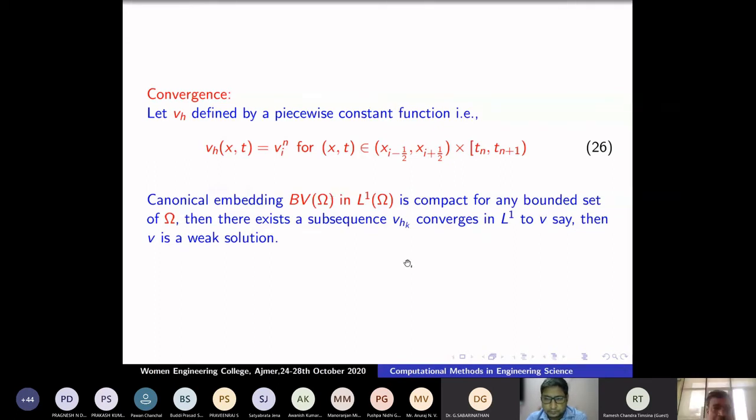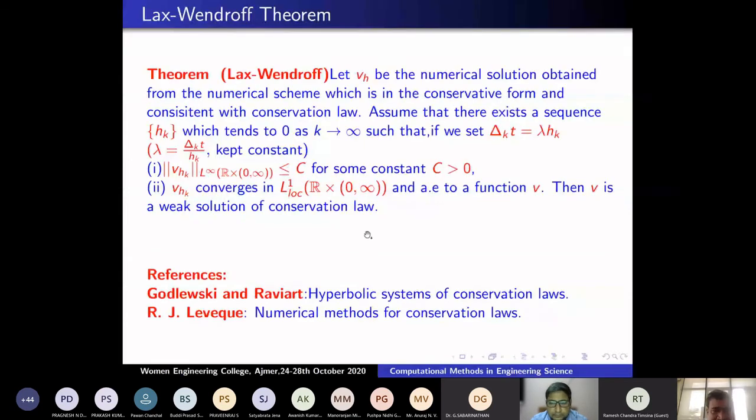Now one can show, with the entropy condition, this is called the Lax-Wendroff theorem, proved in 1960: in addition to stability, if v_h converges in L1-loc, that is in the L1 topology, then the limit is a weak solution. That is what he proves. To state the second statement, I need the computed solution to be in the class of functions of bounded variation. Those who are interested can study these reference textbooks: Godlewski and Raviart, Hyperbolic Systems of Conservation Laws, and another book by R. J. LeVeque, Numerical Methods for Conservation Laws. These are two very beautiful books.